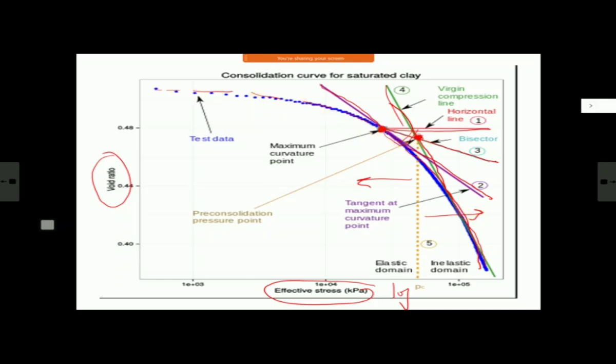After this point, this is within the compression line. So after this point, this is known as compression. So its slope will be Cc. And if you release this load, as I told you, you do unloading also, then the chart will be like this. So normally this slope and this slope will be equal.